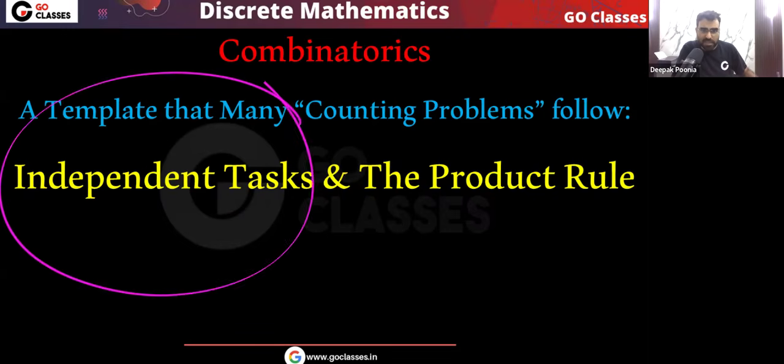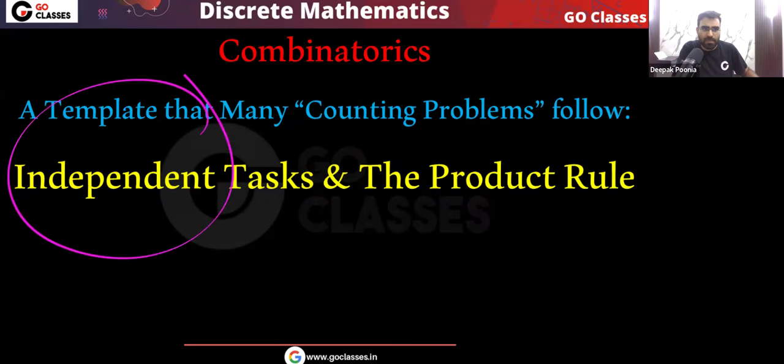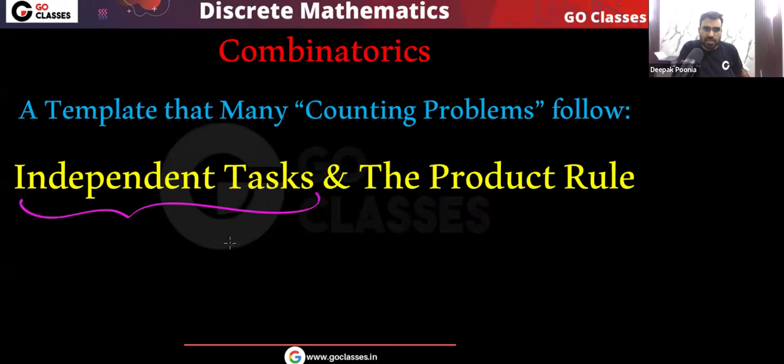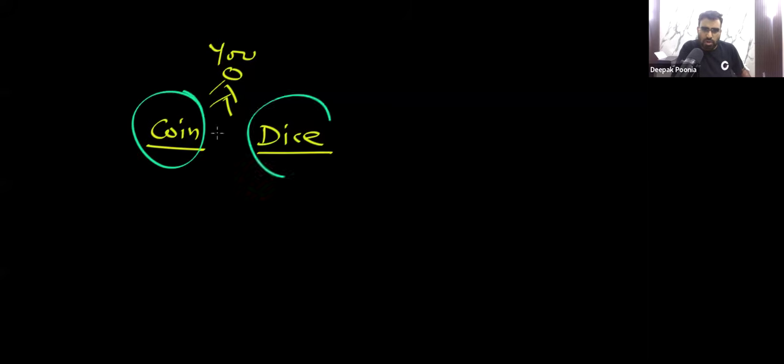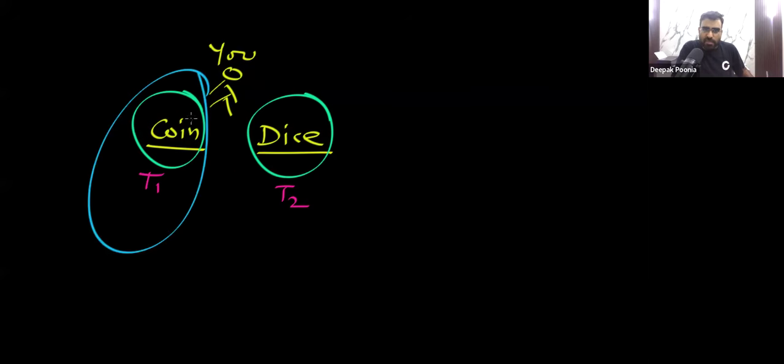We have a set of independent tasks. What is the meaning of independent task? Independent tasks mean these tasks do not affect each other. For example, you are tossing a coin, and also you are rolling a dice. Now tell me one thing: are this task T1 and this task T2 independent or not? Do they affect each other? When you toss this coin, the result can be either head or tail. Now, does it affect rolling the dice? No, they are independent.